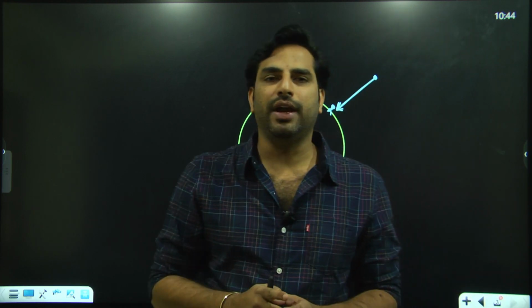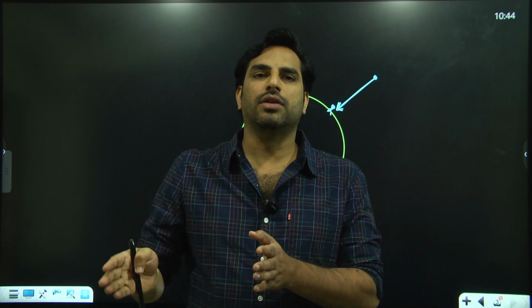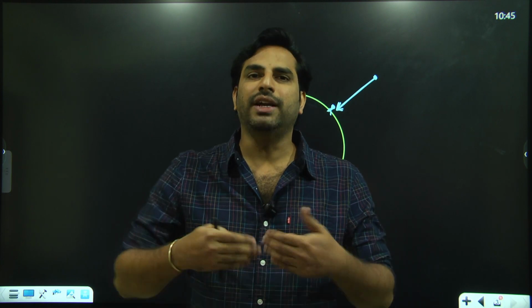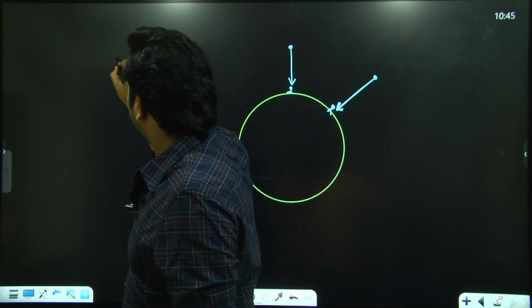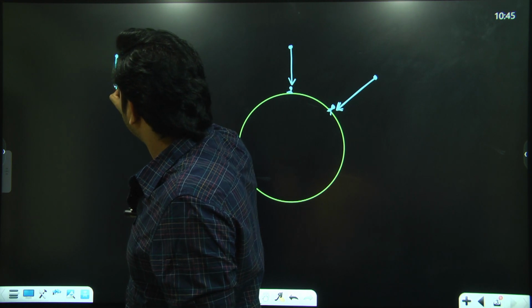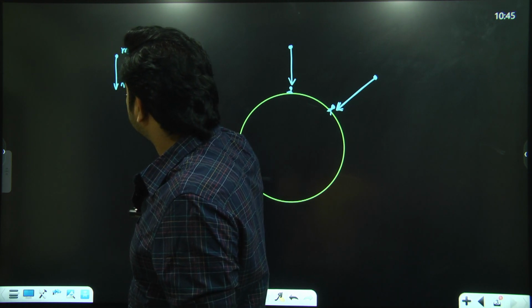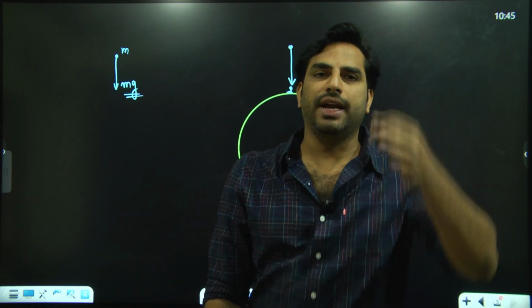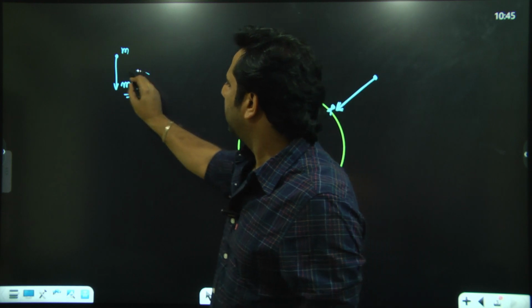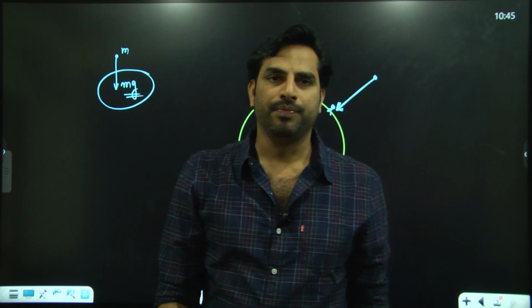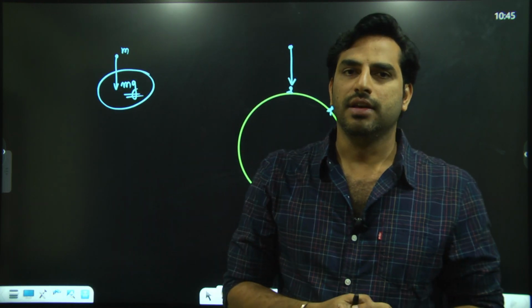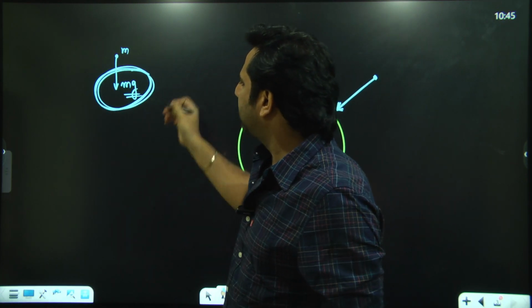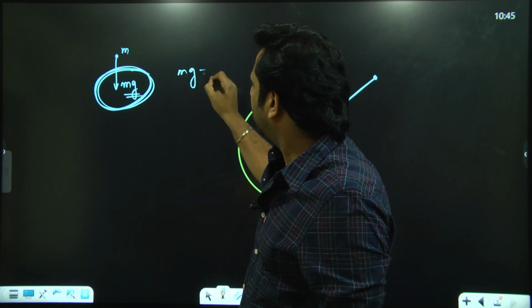So the direction of weight is always mg downwards for a particle of mass m near the surface of the earth. If this is a particle, the weight acting on it would be mg downwards. Now if I simply drop a body from a certain height h, the only force acting on it is its weight, mg downwards, of course neglecting the air resistance. The only force acting on this body is mg. Net force is mass into acceleration. mg is equal to m into a.